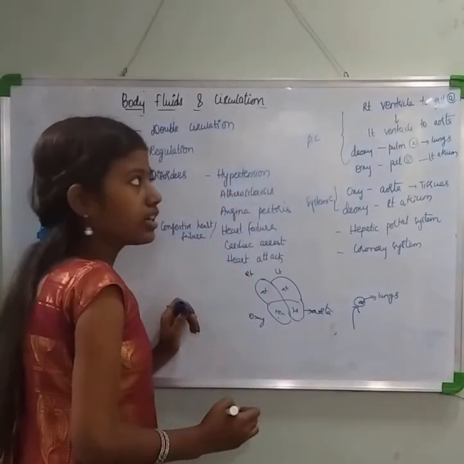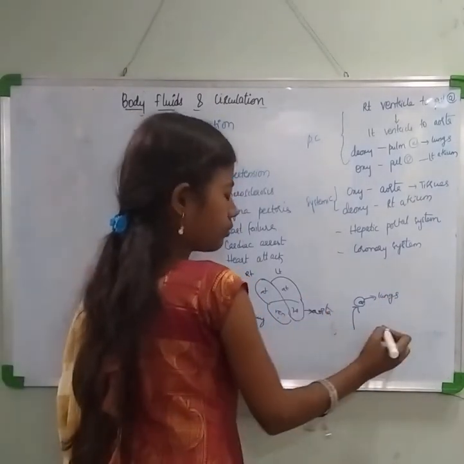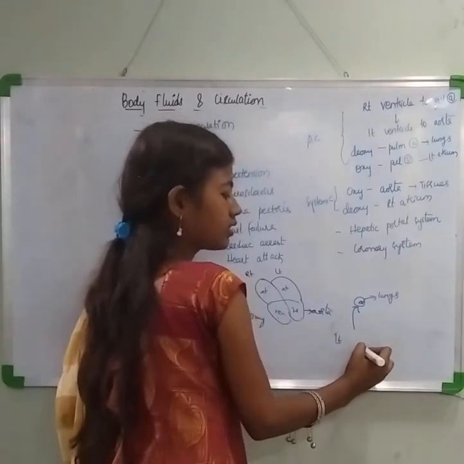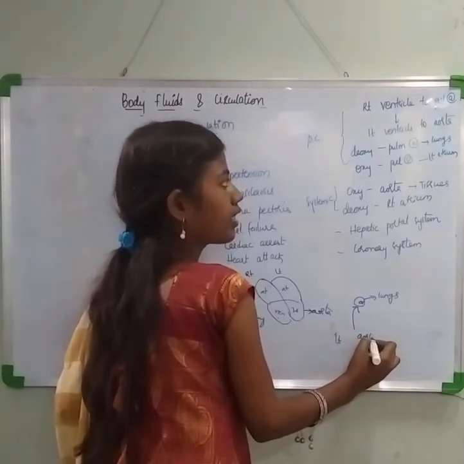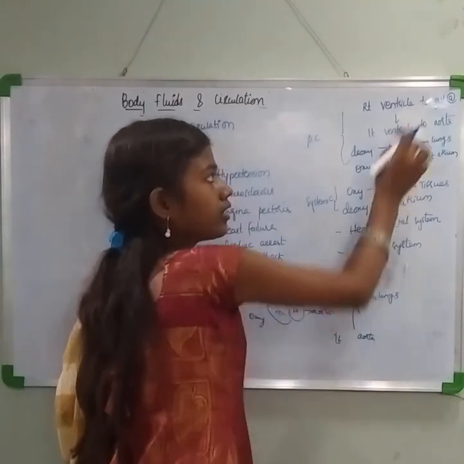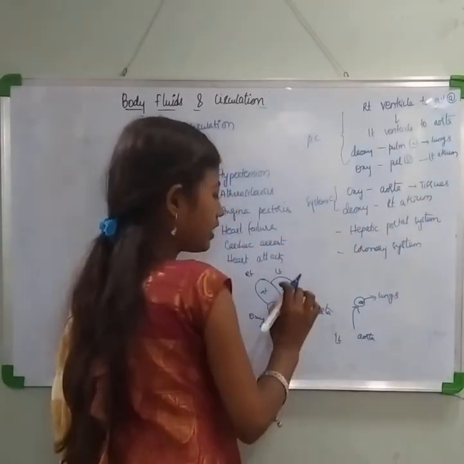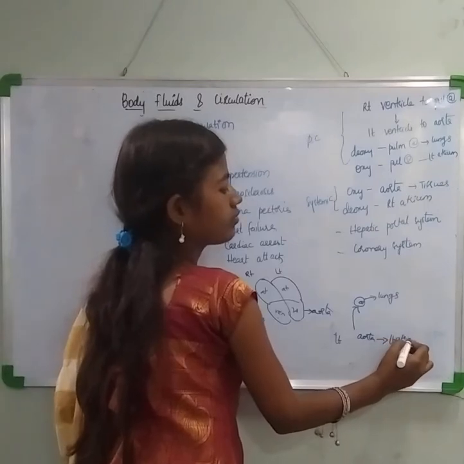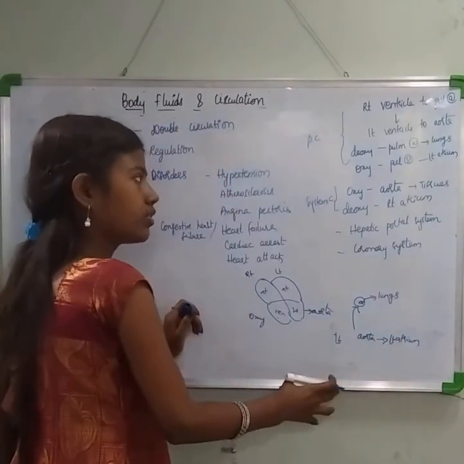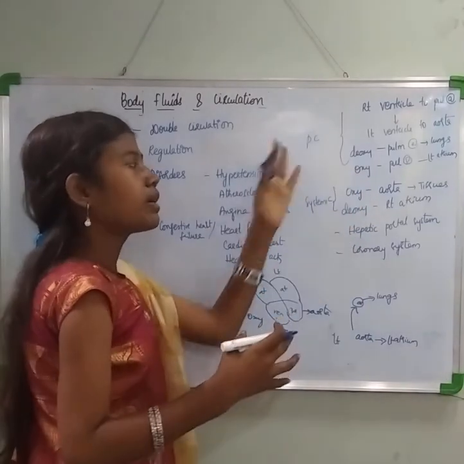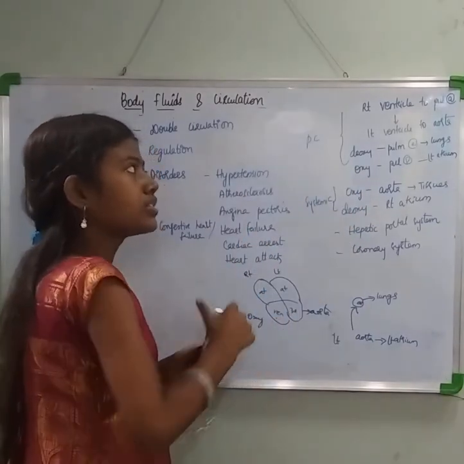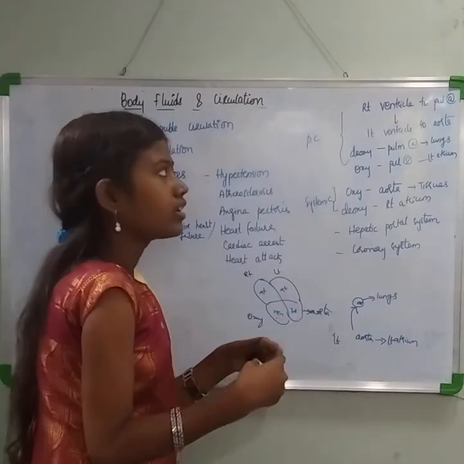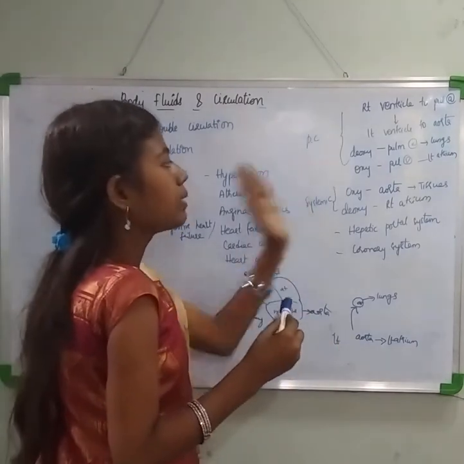Clear? Now the left ventricle which is present over here. Once the blood reaches the aorta, it is taken to the left atrium. This is oxygenated. So this is referred to as pulmonary circulation. Why pulmonary circulation? Because it involves the pulmonary artery and the pulmonary vein. So this is about the pulmonary circulation.